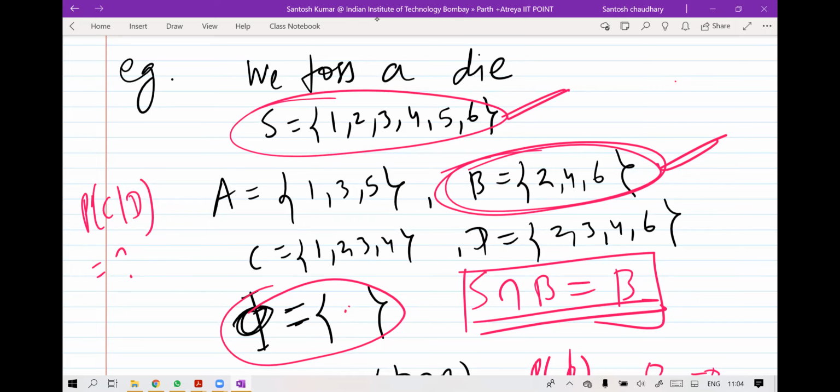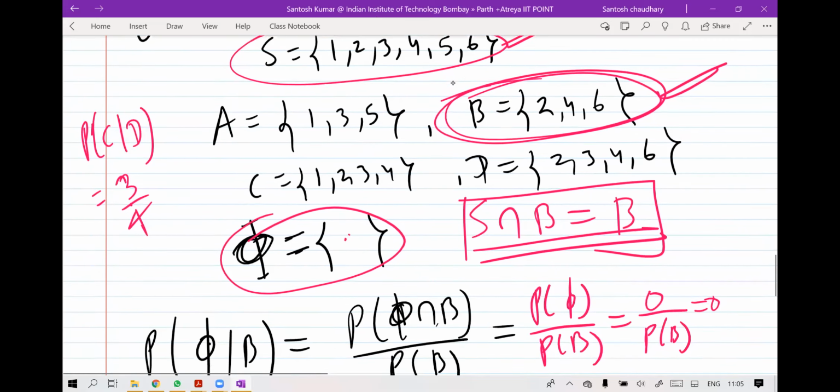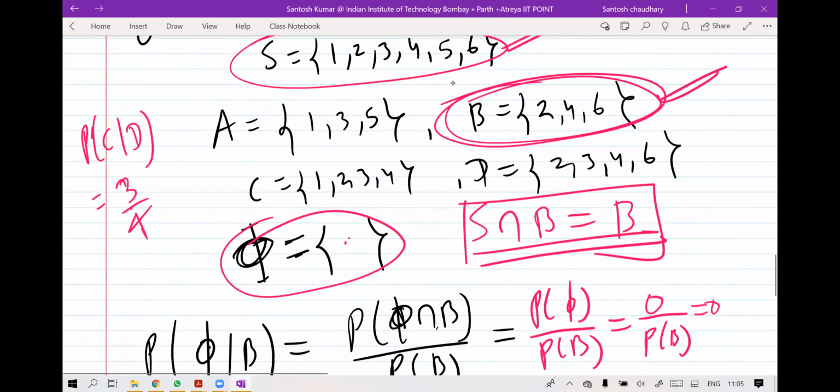Okay, 3 by 4. What about others? Okay, so everyone is getting 3 by 4. Let me check. C has 1, 2, 3, 4, and D has 2, 3, 4, 6.